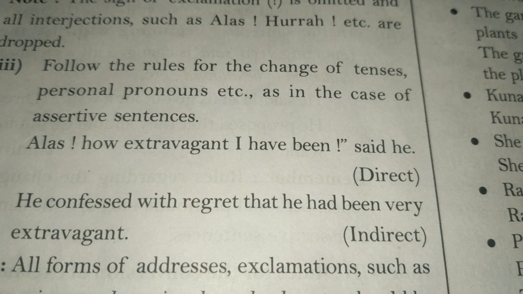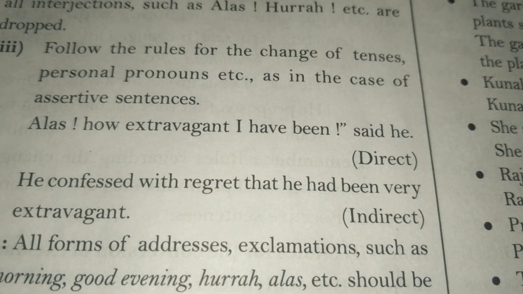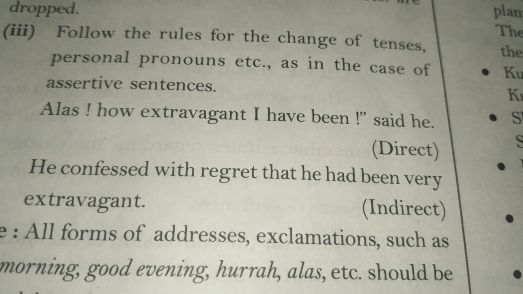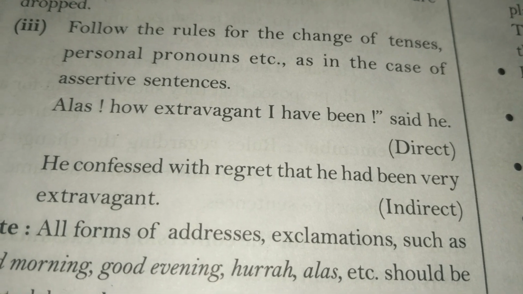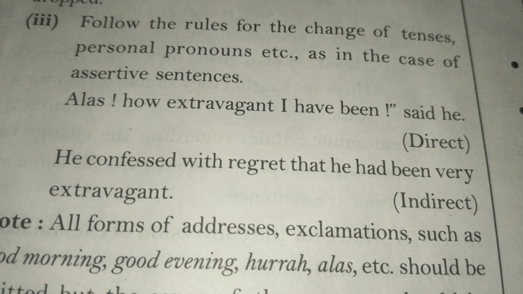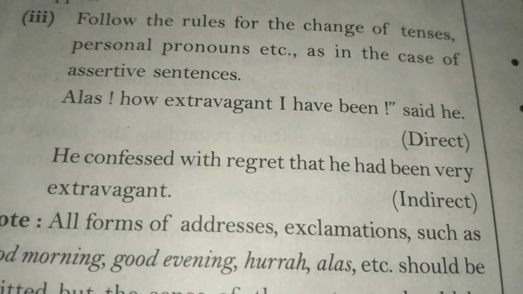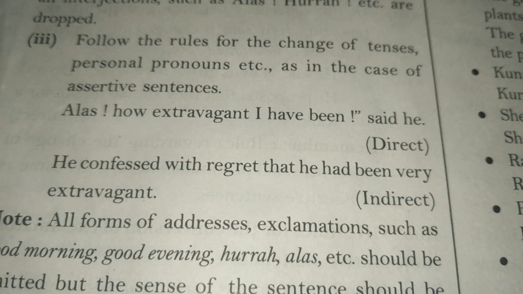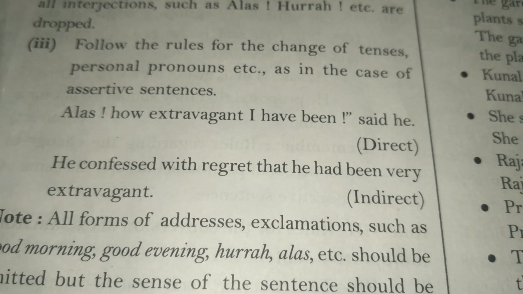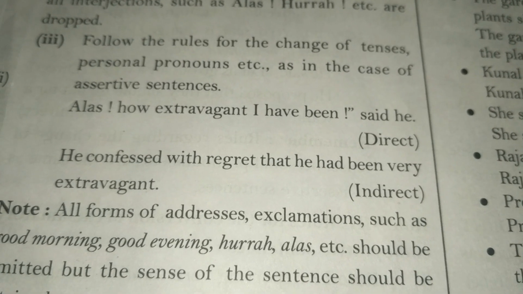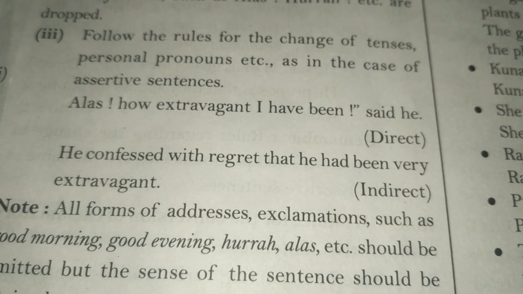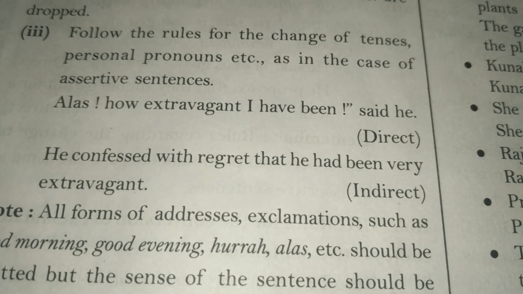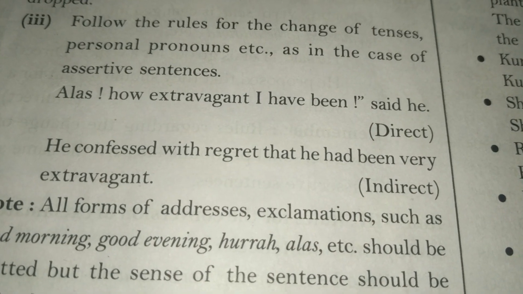Alas, how extravagant I have been, said he. So how can we change it? He confessed. Here, how extravagant I have been: the person is confessing something about himself, so we can use the word confessed. He confessed with regret, and regret also because he was extravagant. He has lost a good amount of money. So he confessed with regret that he had been very extravagant.